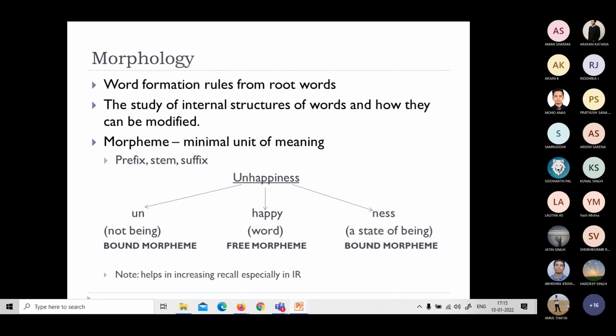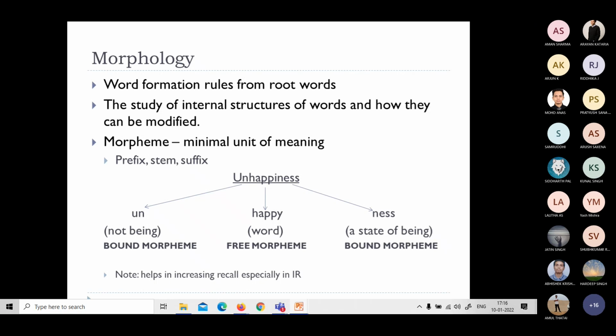The study of internal structures of words and how they can be modified. We use a term called morpheme. Morpheme means a minimal unit of meaningful word, the minimum unit of meaning. I cannot say A, B, C, D to refer to something. A, B, C, D, E, F, G, H, nothing is understandable, right? But at the same time, what is the minimum unit? The minimum set of characters to form a word.